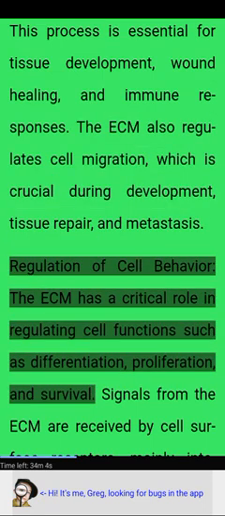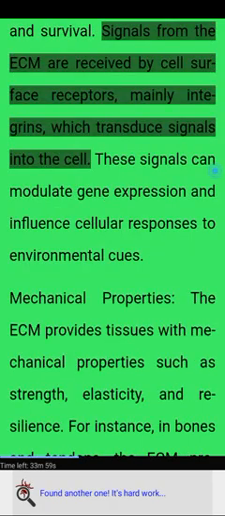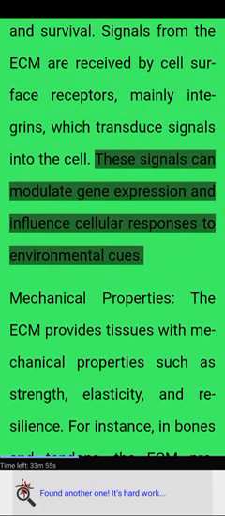Regulation of cell behavior. The ECM has a critical role in regulating cell functions such as differentiation, proliferation, and survival. Signals from the ECM are received by cell surface receptors, mainly integrins, which transduce signals into the cell. These signals can modulate gene expression and influence cellular responses to environmental cues.